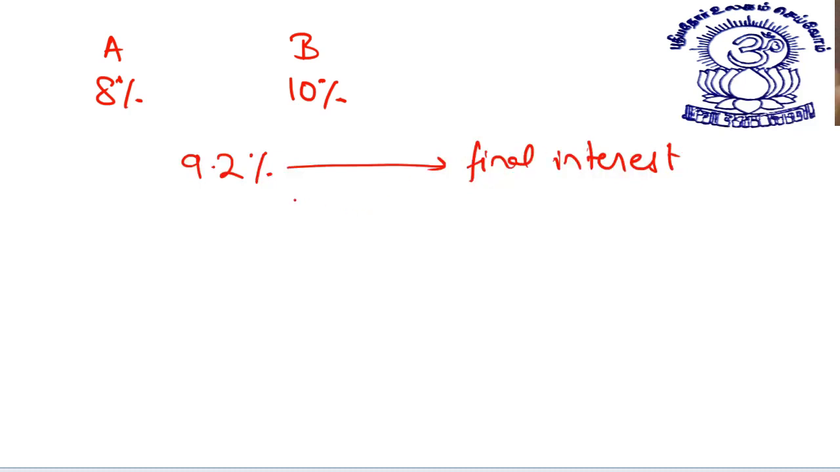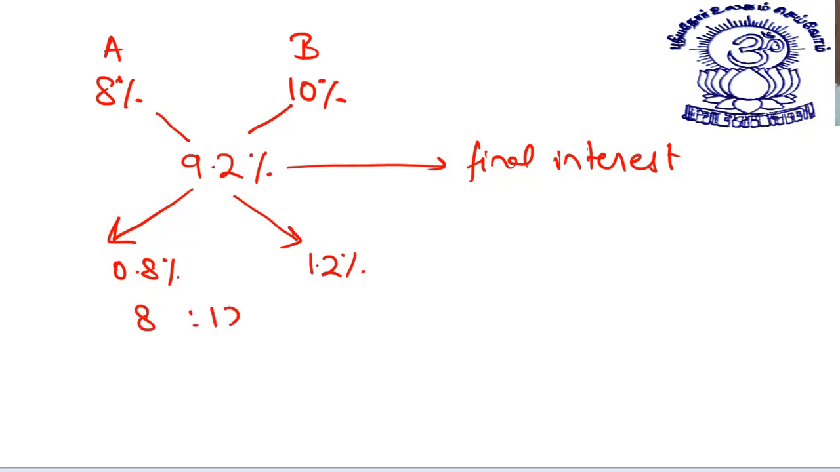So, what was the ratio of the amount invested in scheme A and scheme B? A very easy method of doing this is cross subtraction. What is cross subtraction? It is like this: 8%, 9.2%, 10%. You take the difference of these two. The difference of these two is 1.2%, and the difference of these two is 0.8%. So their ratio comes out to be 8 is to 12, or you can say 2 is to 3.